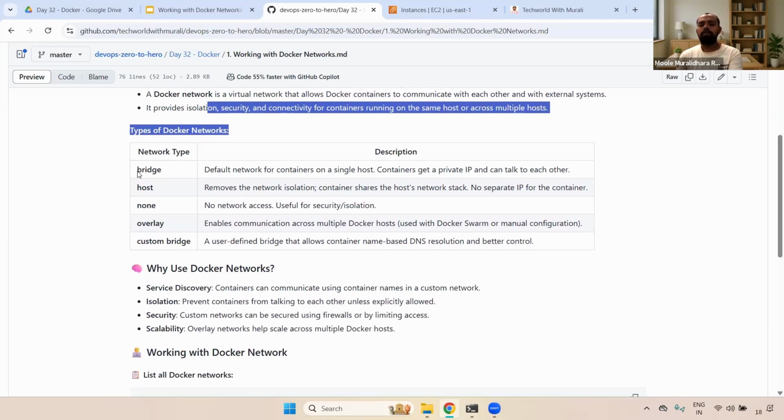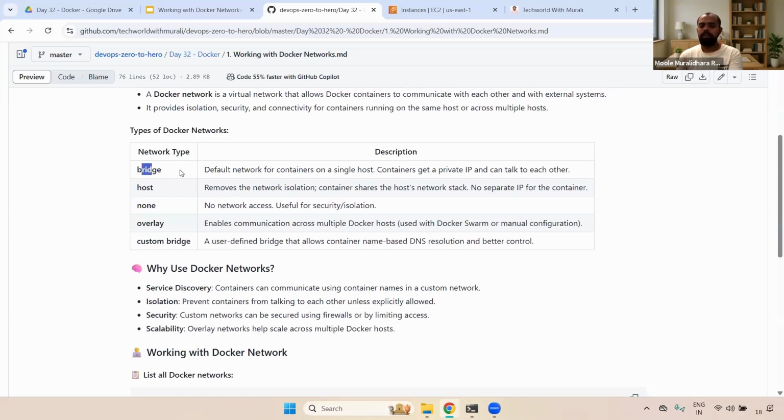Types of Docker networks. There are multiple types of Docker network. First of all, the bridge network, guys. By default, it is the bridge network only. The bridge network is the default network for containers on a single host. Containers get a private IP and can talk to each other. Understand, right?